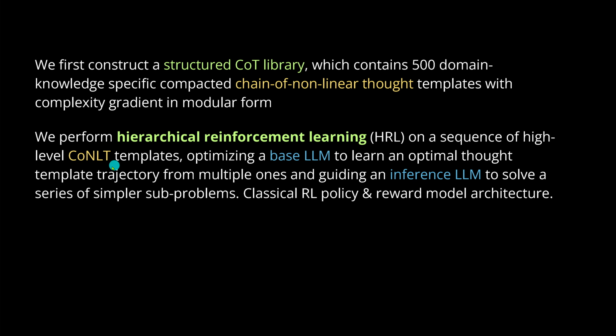This is now a sequence of high-level chain of non-linear thought templates. And we go here the classical way. We have a base LLM to learn the optimal thought template trajectory for multiple ones. And this base LLM is guided here by a secondary intelligence, an inference LLM, to solve a series of simpler subproblems. We have here decomposition of a higher complexity into an n-step lower complexity problem.